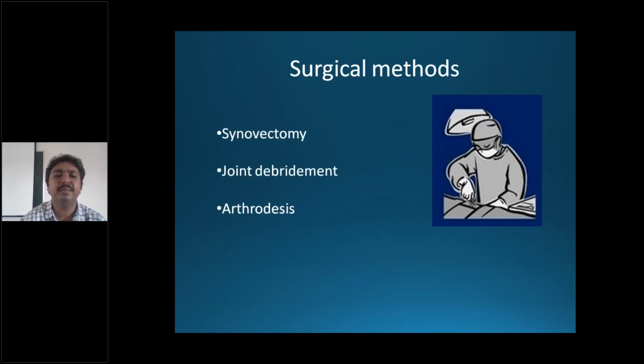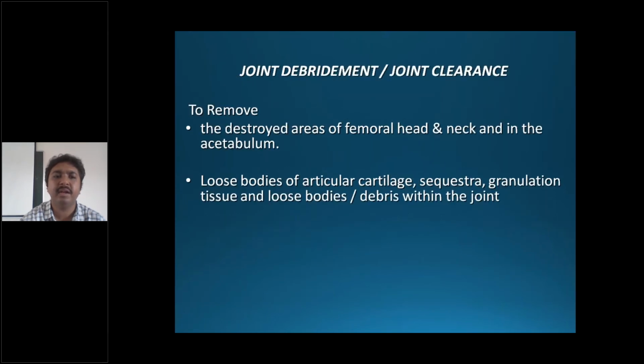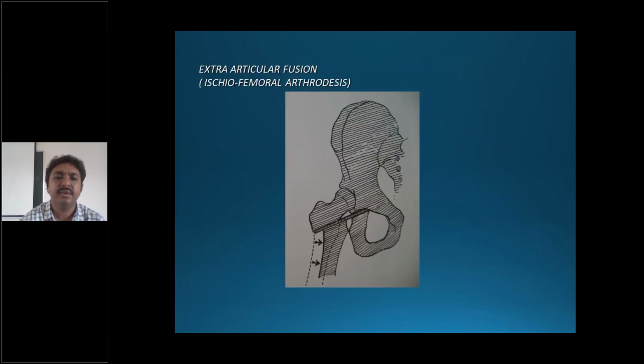So surgical methods in the hip are: you can do a synovectomy, joint debridement, arthrodesis. Arthroplasty is not to be advocated within 2 years. And then synovectomy, hypertrophied synovium is removed and sent for biopsy. Joint debridement, as I told you, the necrotic parts of the femoral head and acetabulum are removed, and loose bodies of articular cartilage sequester granulation tissue within the joint.